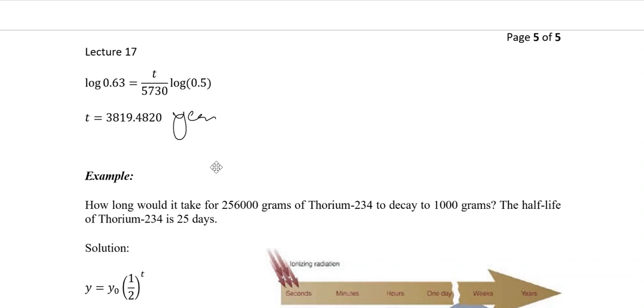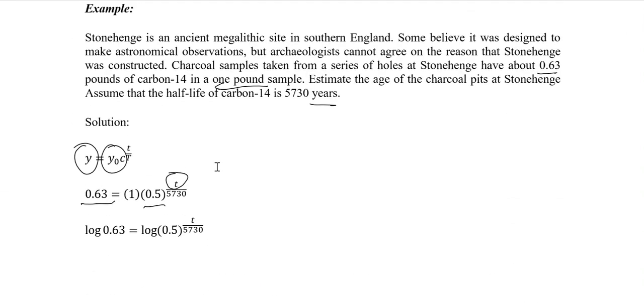Now, in the previous example, Stonehenge, we used what we call carbon dating, in which many ancient artifacts and ancient things are carbon dated to check when they died, or how old a substance or material is.